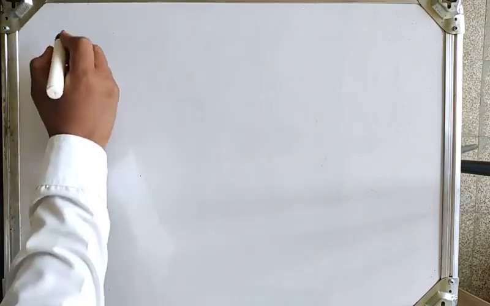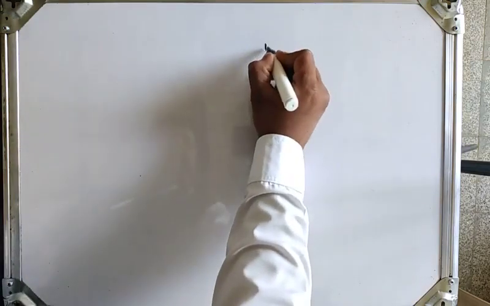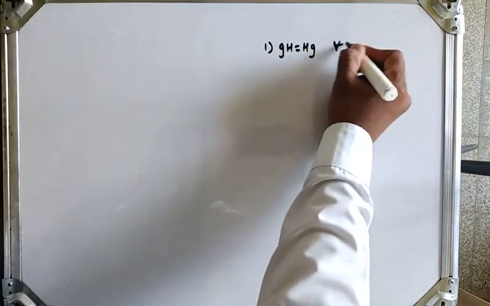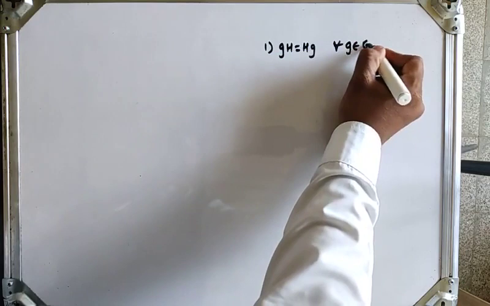Hello students, in the previous lecture we have seen the definition of normal subgroup. We say that H is a normal subgroup of G if a subgroup H of group G is said to be normal if its left and right cosets are equal. That is the first condition: gH is equal to Hg for all g belongs to G.